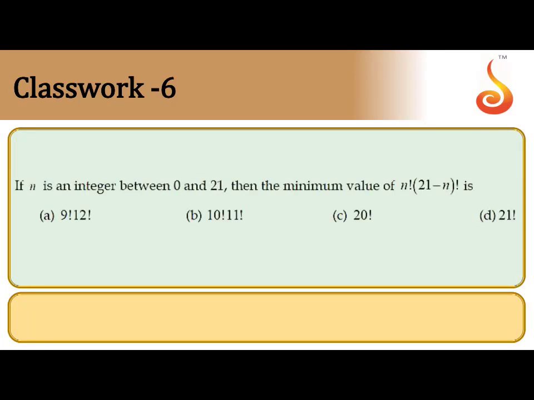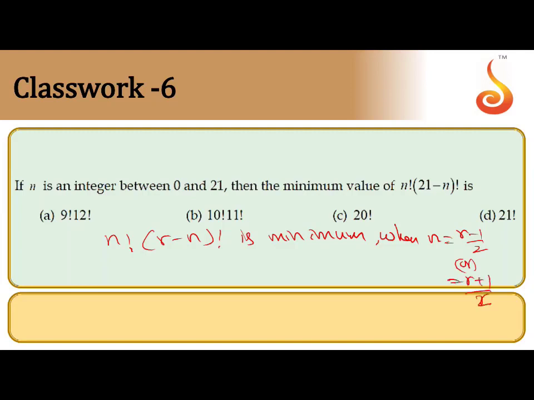n is an integer between 0 and 21. Then the minimum value of n factorial into (21 minus n) factorial. There is a shortcut formula for this one. n factorial into (r minus n) factorial is minimum when n equals (r minus 1) by 2 or (r plus 1) by 2, where r is an odd number.